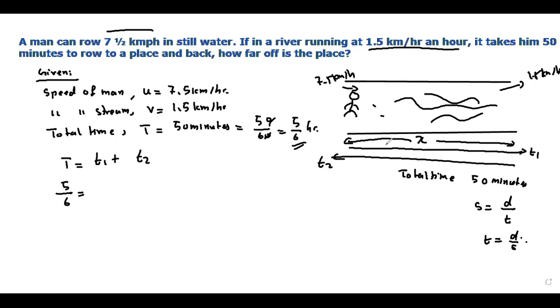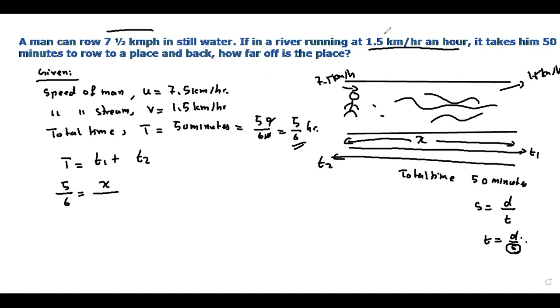What about the distance right now? The distance is x, divided by the speed. We don't know the speed yet. It is the downstream speed. Remember, for downstream speed, what we need to do: add or subtract? We need to add. That's the formula.